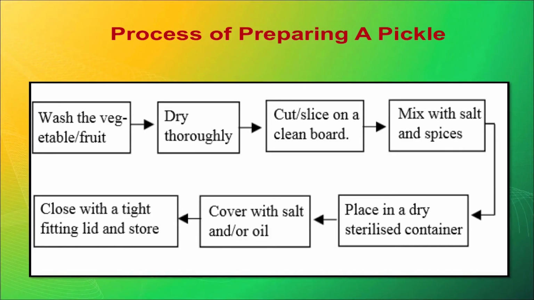This is the method here. First you wash the vegetable or fruit for whatever you are making, dry them, cut them into slices in a clean bowl, mix with the salt and spices, place in a dried sterilized container, cover it with salt again or oil, close it with a tight fitting lid and store it. You can keep this in the sun, and within 15 days to a month, it will be ready for consumption.